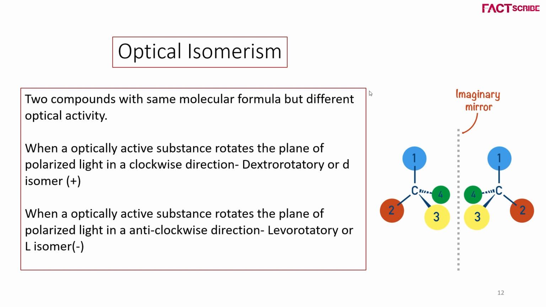These are compounds with the same molecular formula but different optical activity. As we discussed earlier, when an optically active substance rotates plane polarized light clockwise, it is called dextrorotatory or D isomer, also designated by a plus sign. When an optically active substance rotates the plane anti-clockwise, it is called levorotatory or L isomer, also designated as a negative isomer.